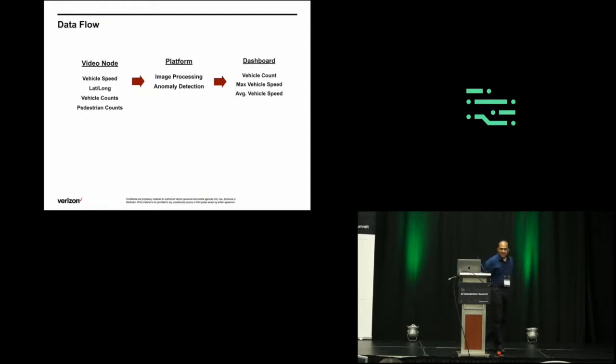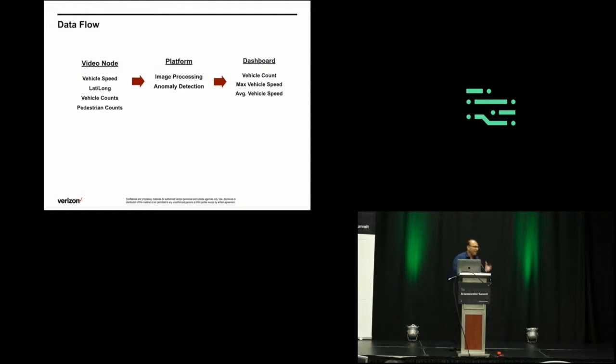So these are the three key things that we are trying to address. Here also, briefly, the data flow works like this: there are multiple video nodes mounted on a given intersection or street in the city, collecting the key information. There are many other parameters, but these are the key ones: vehicle speed, location details, vehicle count, and pedestrian counts. These are all captured by the video node mounted there,